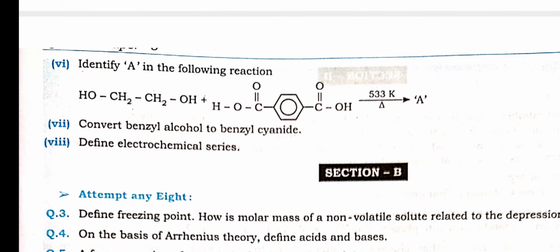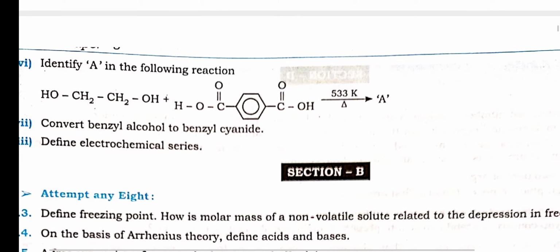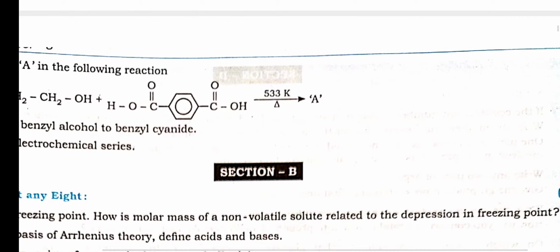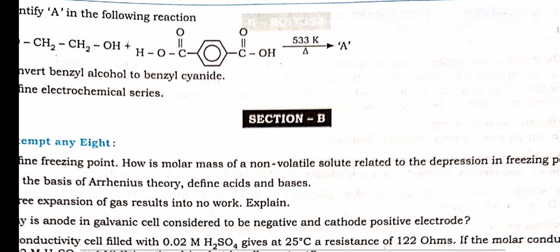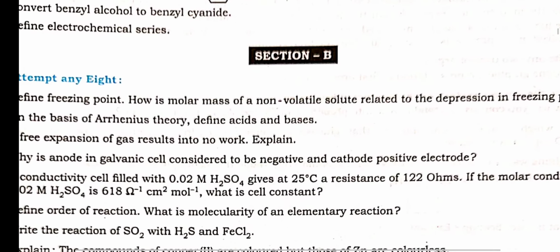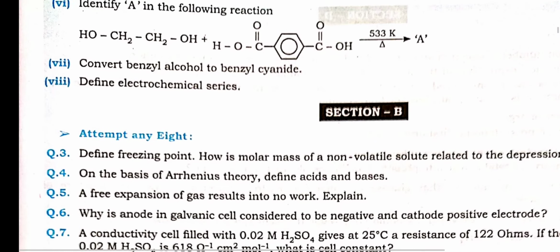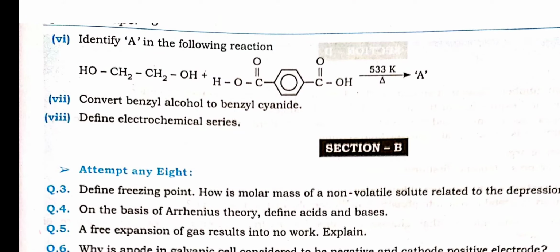Next, identify the reaction. This is the preparation of terylene. Actually, ethylene glycol and terephthalic acid give ethylene polyester, from the polymer chapter. Benzyl alcohol to benzyl cyanide: potassium cyanide we have to add. Convert benzyl alcohol to benzyl cyanide, a halogen derivative.